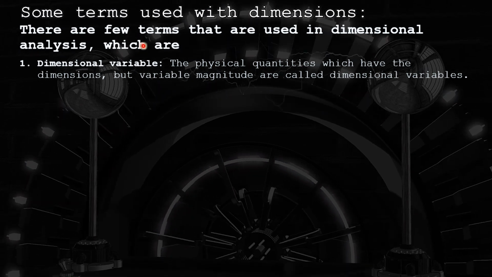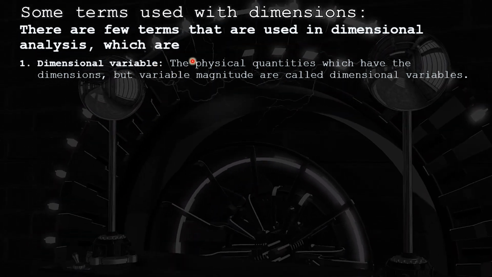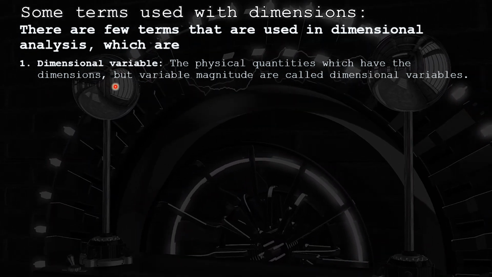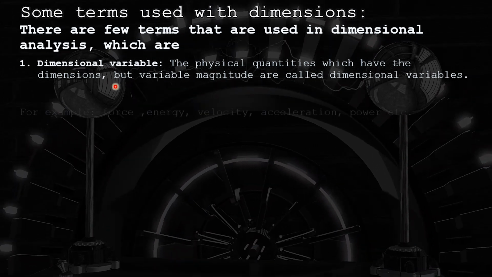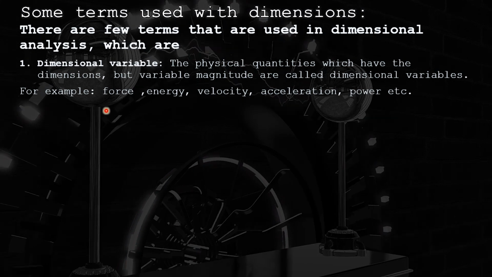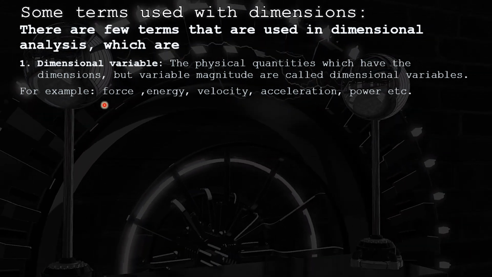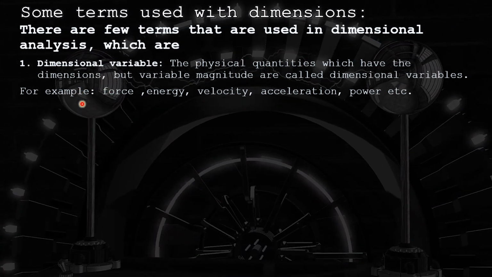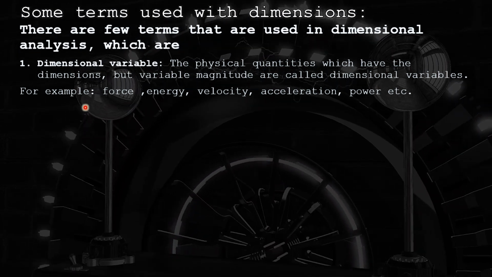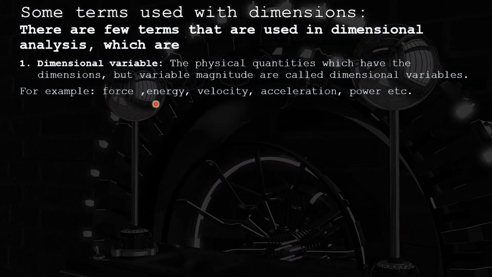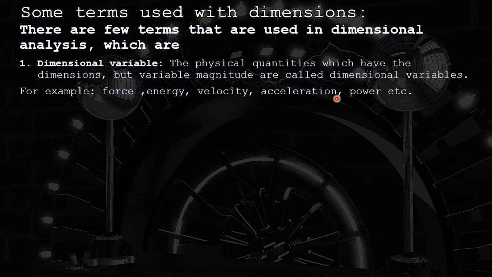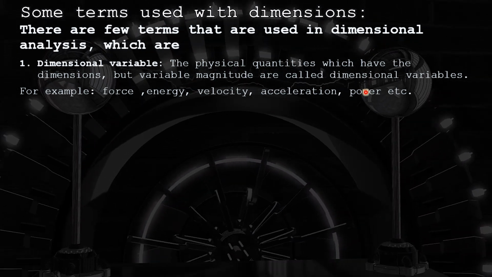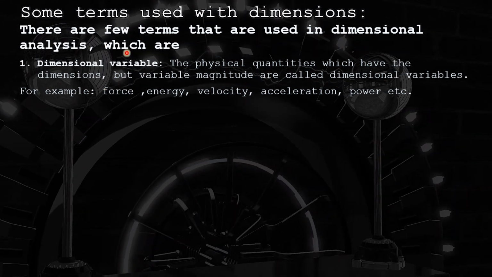What is meant by dimensional variable? A physical quantity which has dimensions but variable magnitude, meaning that the quantity can vary in magnitude but has dimensions as well. What are those quantities? For example, force. We can measure force, yes, it has a dimension, and the magnitude of the force can vary depending on the situation, which kind of force we are going to measure and where we are going to measure that force. Same goes for energy, velocity, acceleration, power, and many more quantities. All those quantities have dimensions and they have variable magnitude. That's why they are known as dimensional variables.